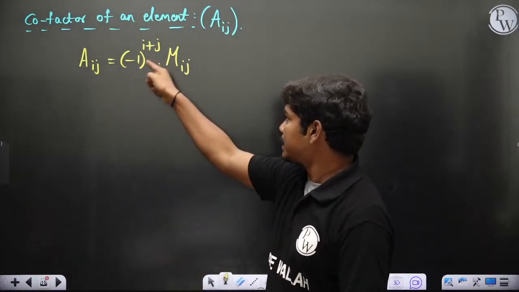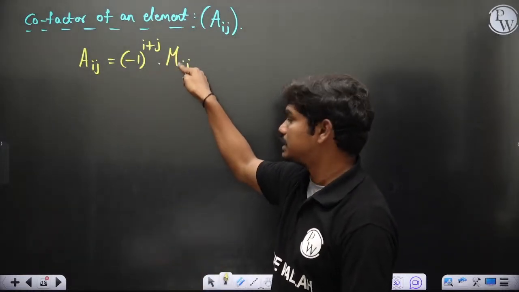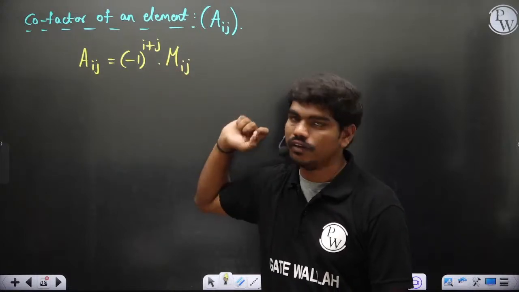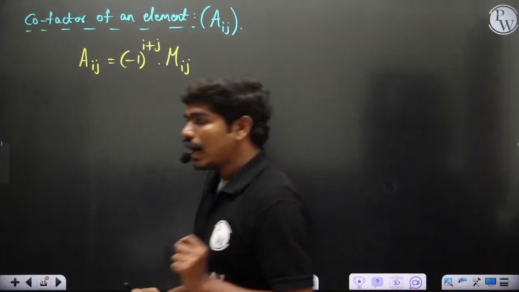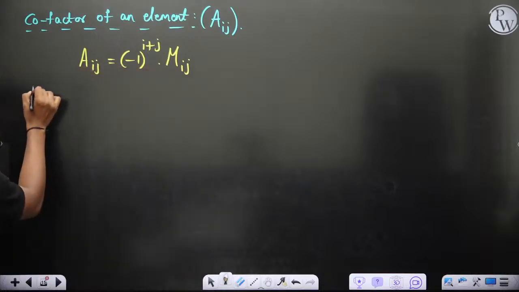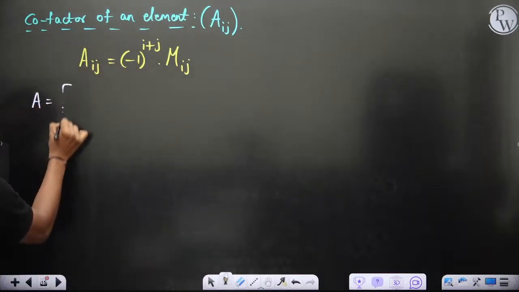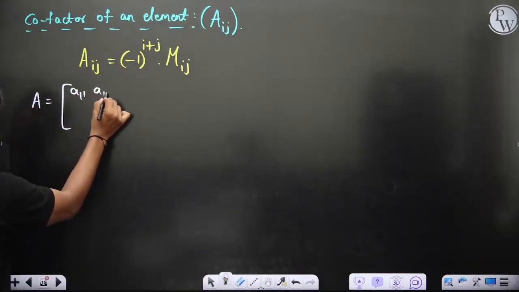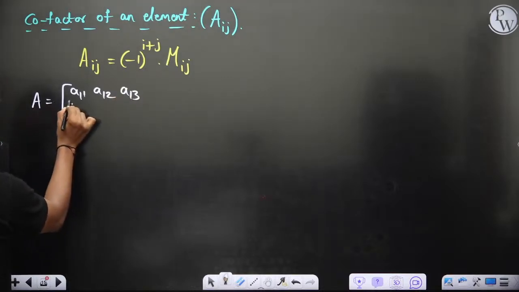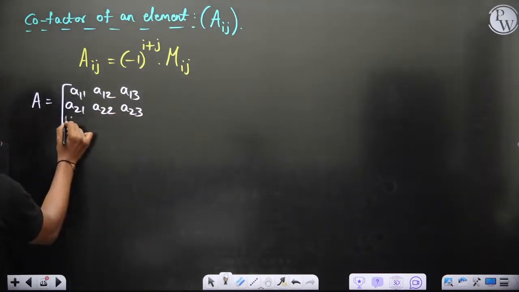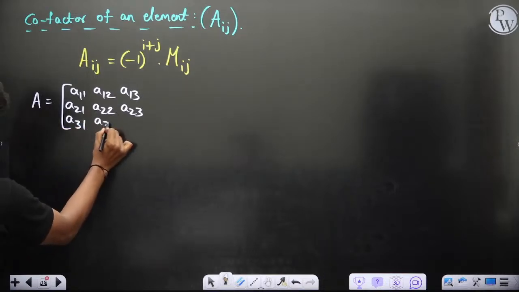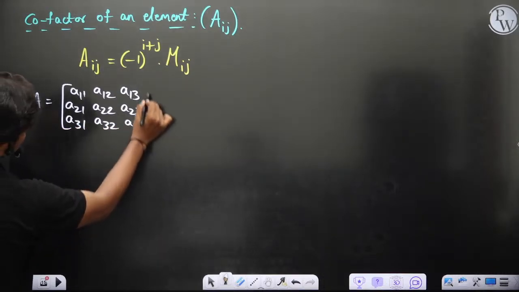So A is the matrix with entries A11 A12 A13, A21 A22 A23, A31 A32 and A33.